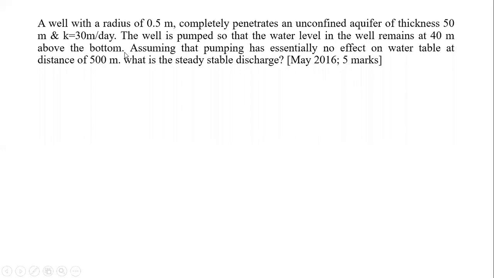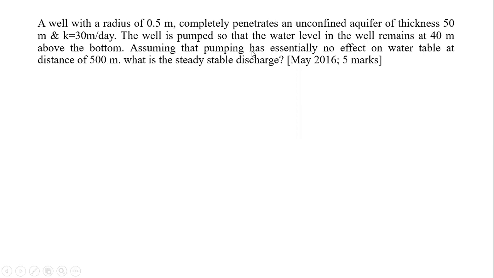What is given to us? The well is pumped at a constant rate, because the discharge is constant, so that the water level remains 40 meter above the bottom. That is, above the bottom of the aquifer, the hard strata, the water level will be 40 meters. So hw is given as 40 meter.